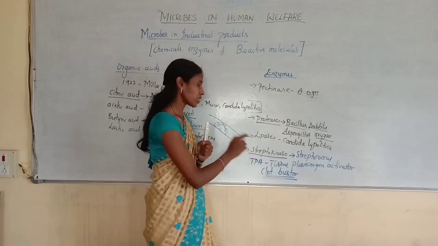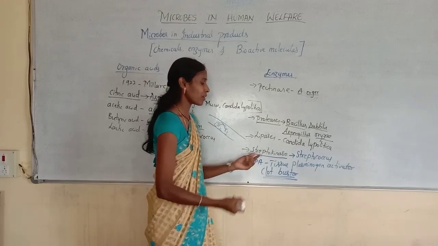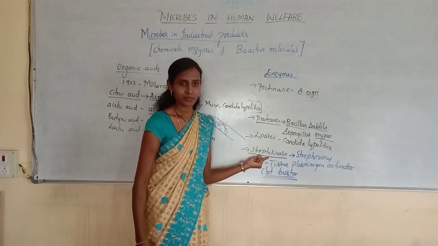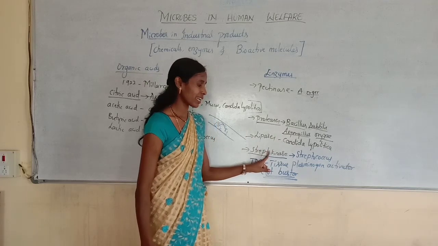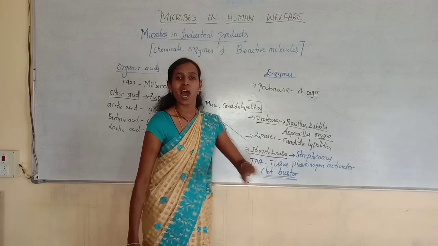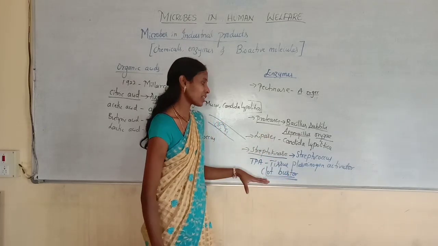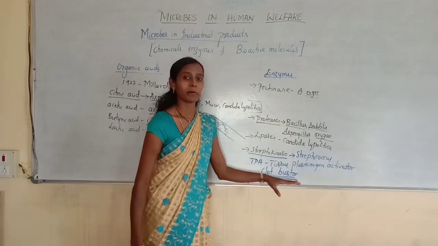So the patients suffering from myocardial infarction may have internal clots, and to remove or dissolve these internal clots, they will give one important enzyme called streptokinase. This streptokinase will remove or dissolve the internal clots inside the blood vessels. That's why it is called clot buster.